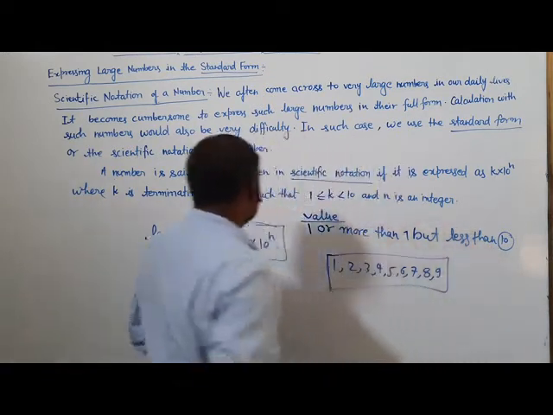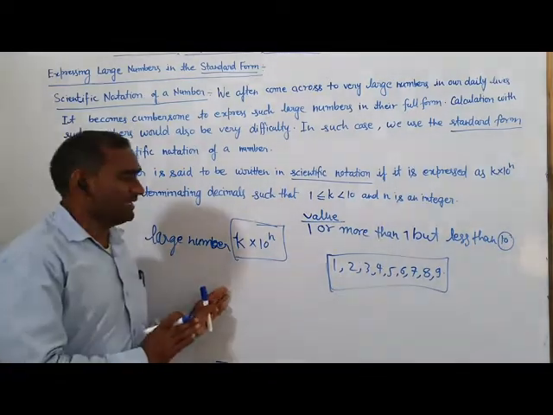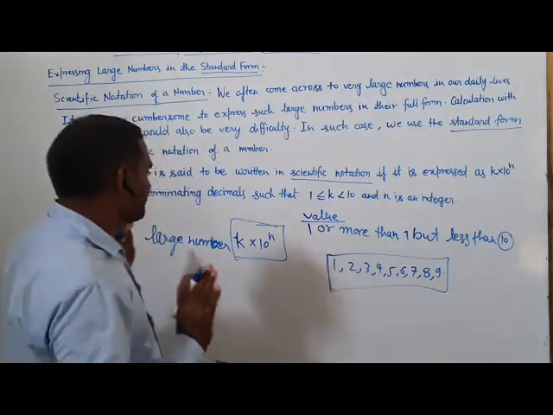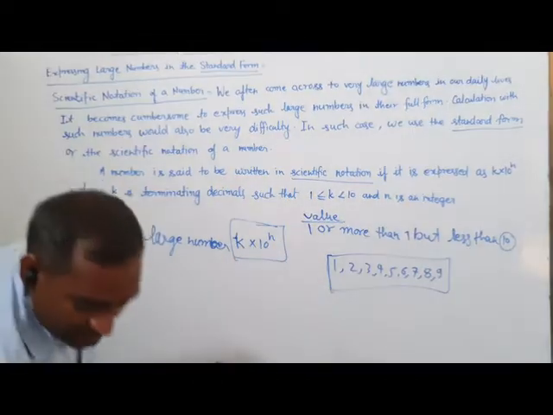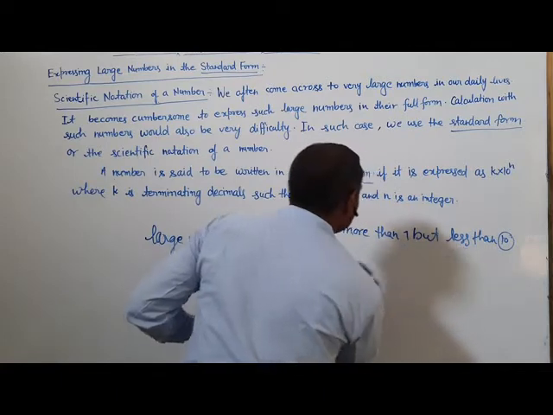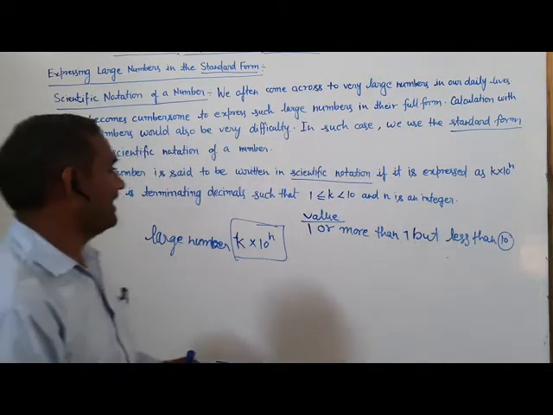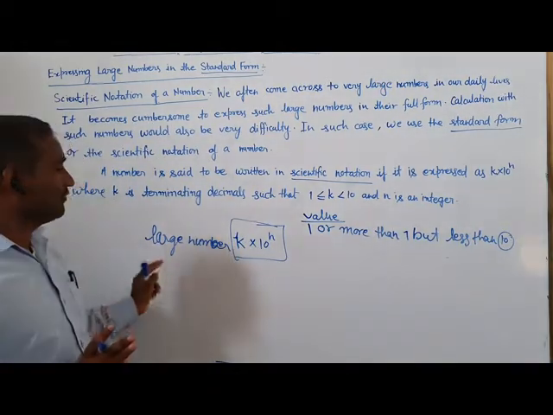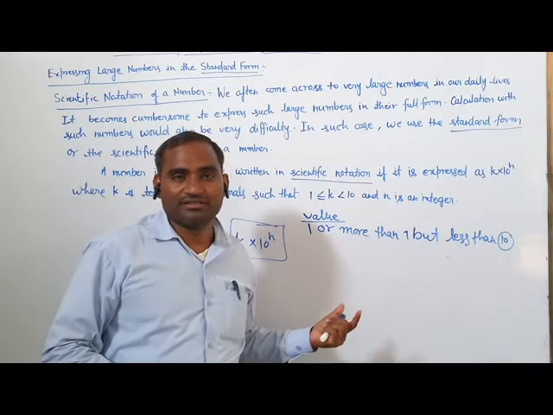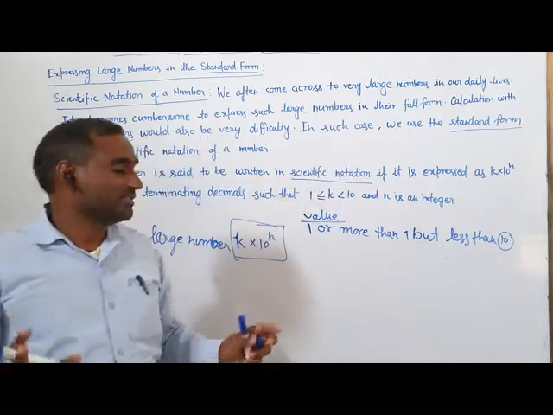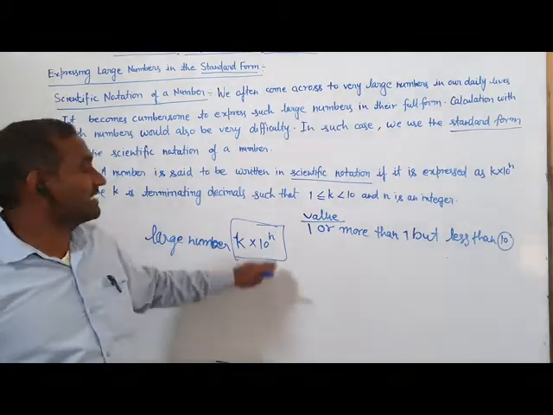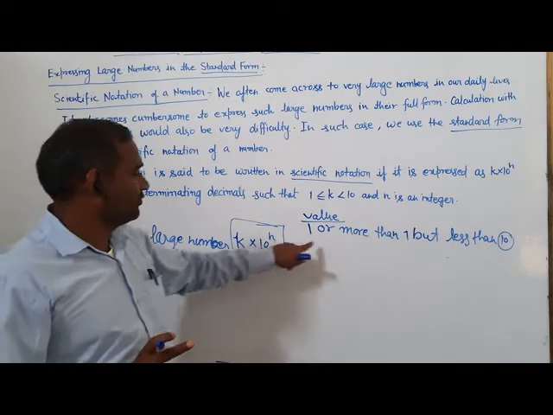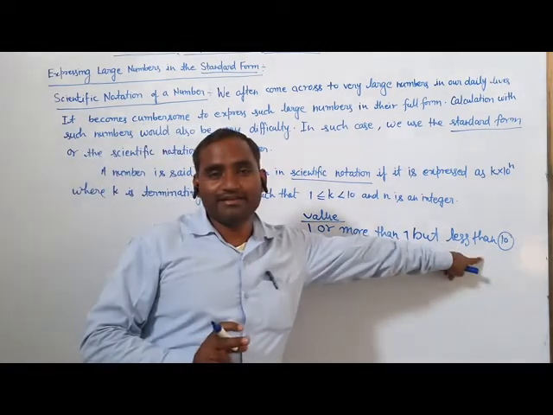So if the number is given as a whole number, we have to change it into decimal form. The value of k should be greater than or equal to 1 but less than 10. The large number you want to express in standard form, you have to convert into a number that is 1 or more but less than 10.